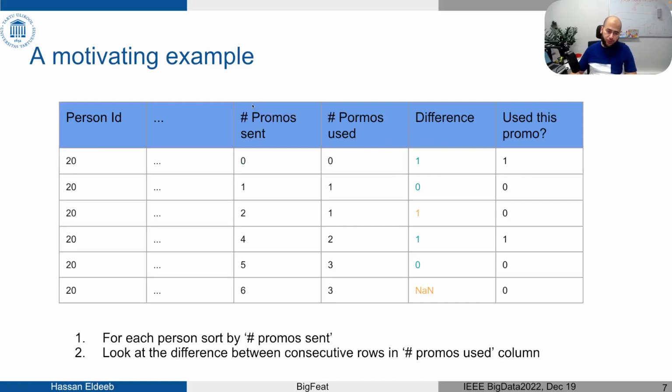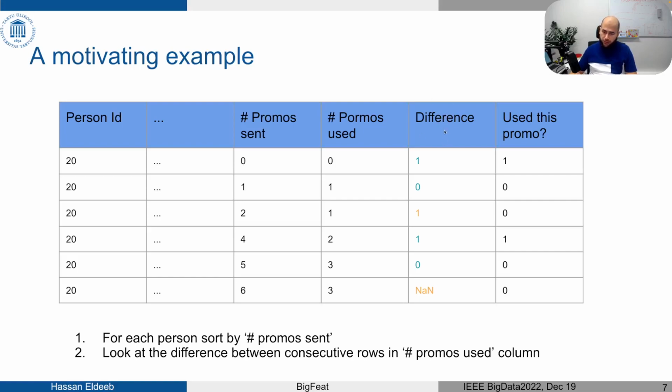So let's first sort the data based on the number of promotions sent for each customer. So this is customer number 20. And for each two consecutive rows, we calculate the difference between them. So 1 minus 0 is 1, 1 minus 1 is 0, 2 minus 1 is 1, and so on and so forth. We notice that this difference represents whether the customer has used the previously sent promotion or not.